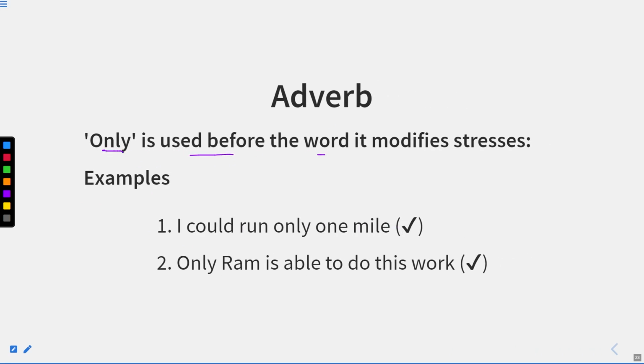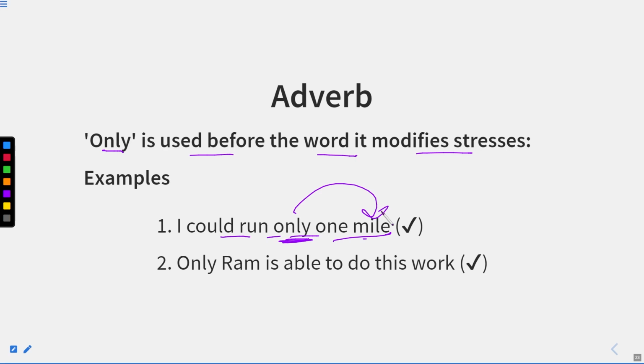Only is used before the word it modifies or stresses. "I could run only one meal." Now, only is used for this one meal, so only is just stressing one meal. Whenever we have the word only, it is basically used before that particular word which it is emphasizing.